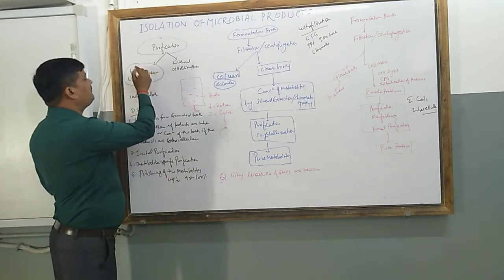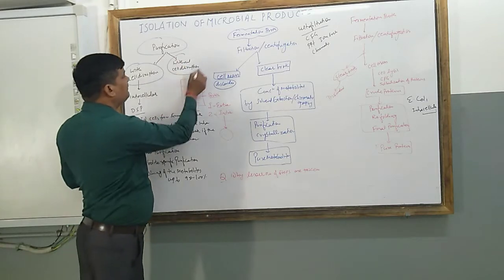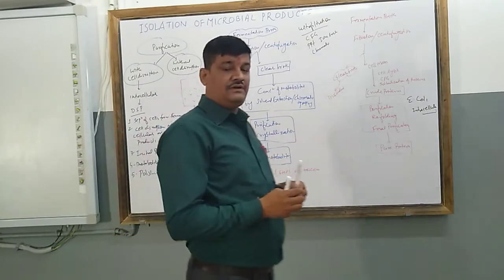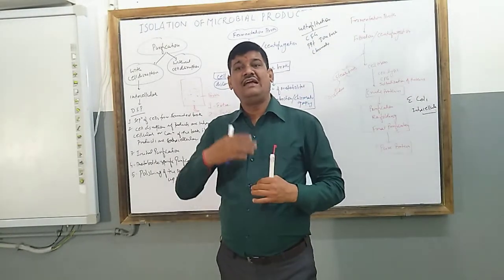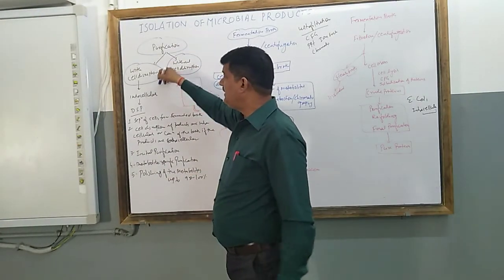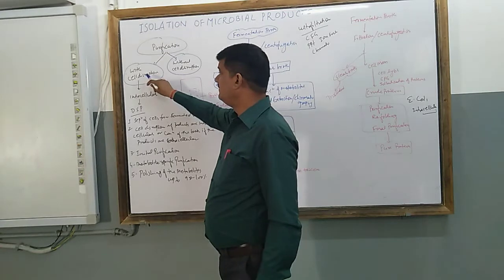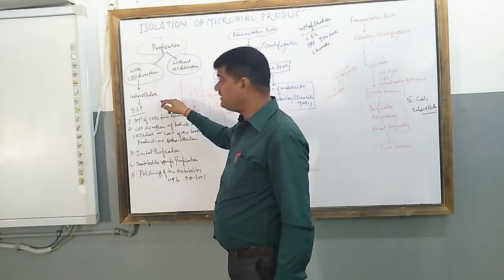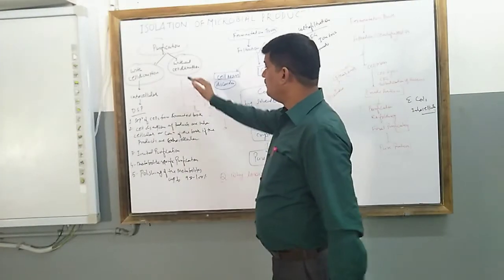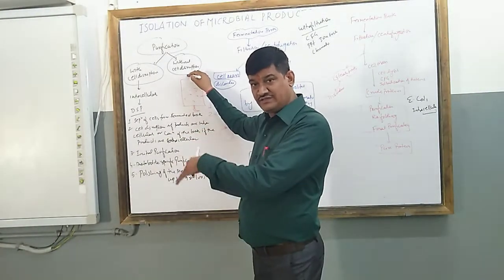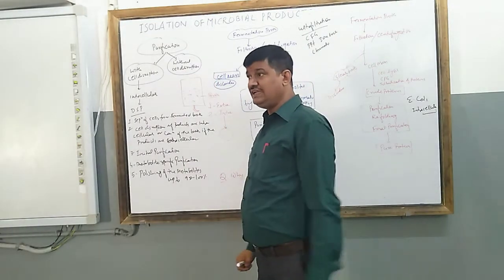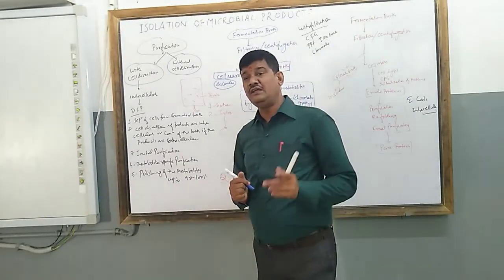In continuation, purification has two approaches: one is with cell disruption and the second one is without cell disruption. What is the meaning of cell disruption? Cell disruption means breaking of the cell, or lysis of the cell. Without cell disruption, we are not killing the cells to extract the material. An example is the extraction of antibiotics.